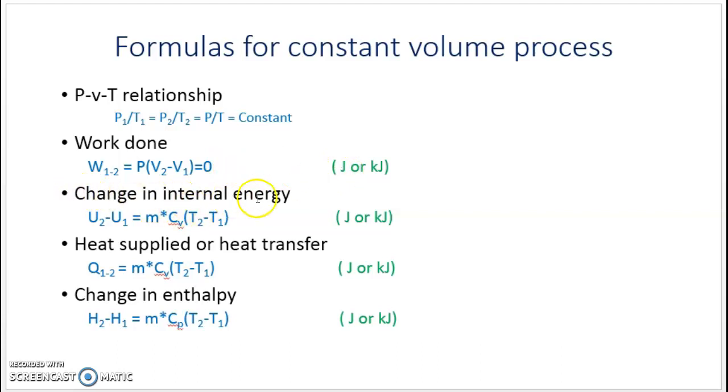Similarly, the change in internal energy U2 − U1 = m Cv (T2 − T1), where m is the mass of the gas and Cv is the specific heat at constant volume. The unit is also joule or kilojoule. Heat supplied or heat transfer during the constant volume process: Q1-2 = m Cv (T2 − T1), which is also equal to the change in internal energy. Finally, the change in enthalpy H2 − H1 = m Cp (T2 − T1), where m is the mass of the gas, Cp is the specific heat at constant pressure, T2 is the final temperature, and T1 is the initial temperature.